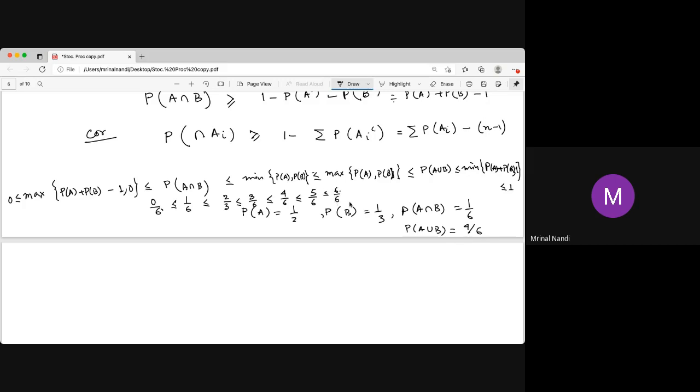It's a very interesting thing. Just verify with this example. And not only for these two, this is true for n number of sets.